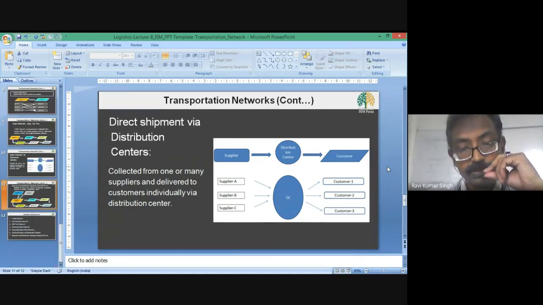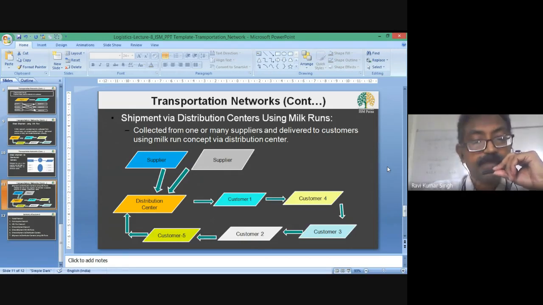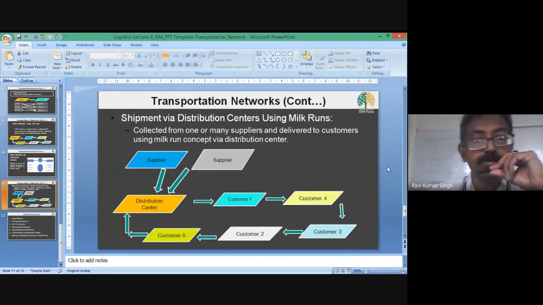So let's have a look. In this graph you can see that a distribution center has received items from 2 suppliers, supplier 1 and supplier 2. After receiving the consignment, the distribution center has created a path of all the customers, starting with customer 1 and moving ahead to customer 4, then customer 3, then customer 2, customer 5, and then going back to its origin.